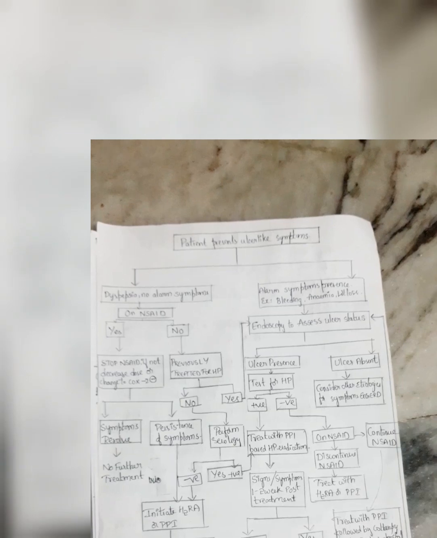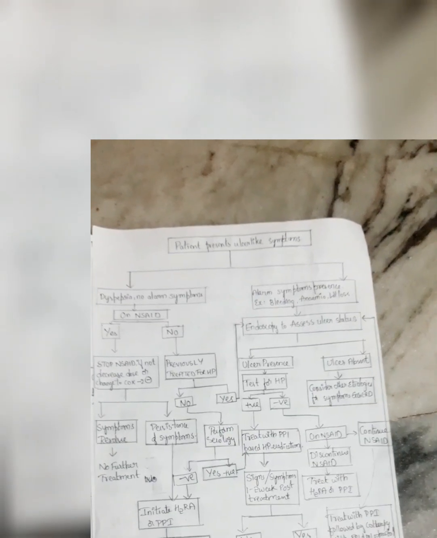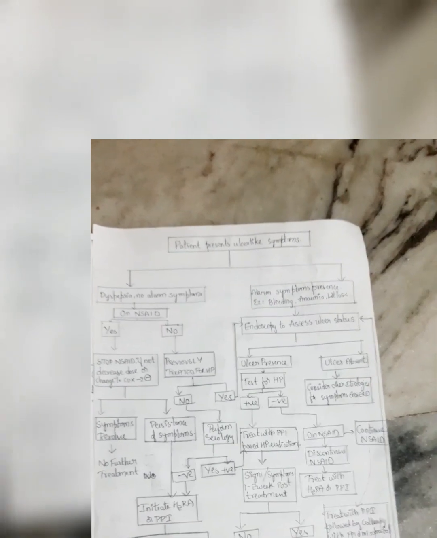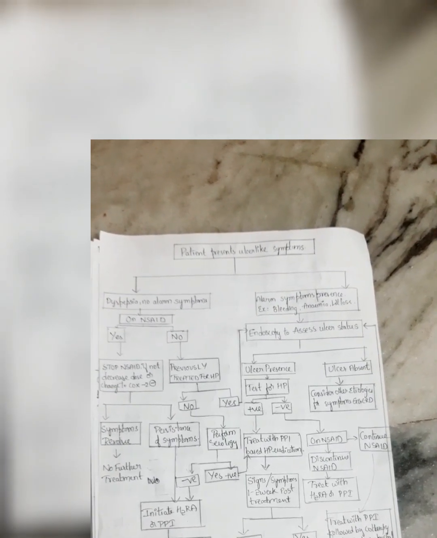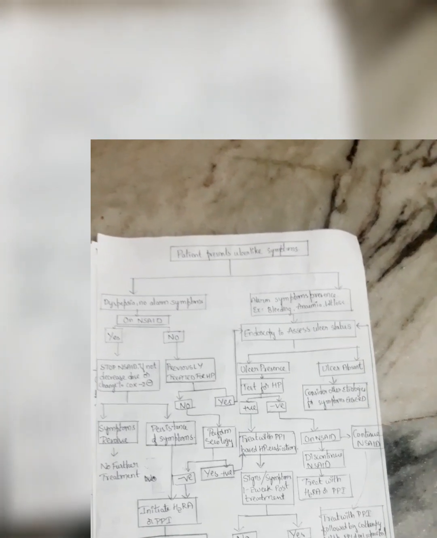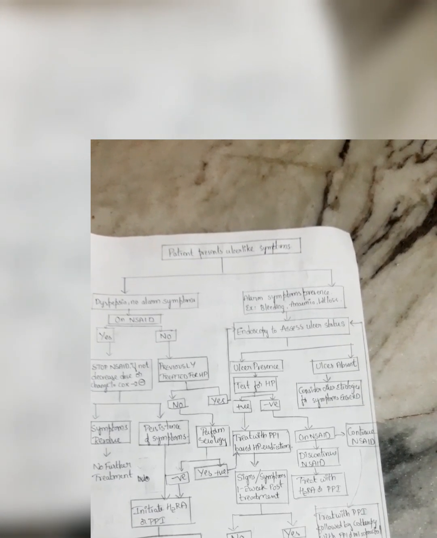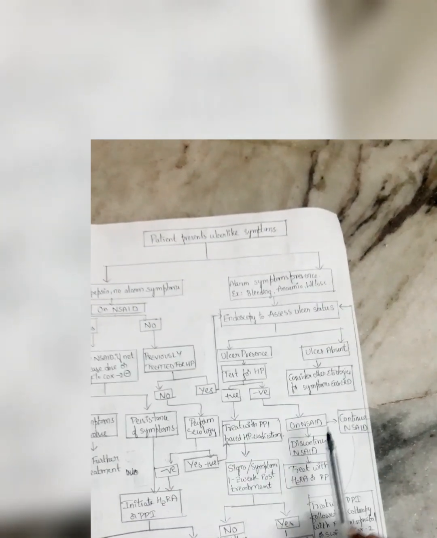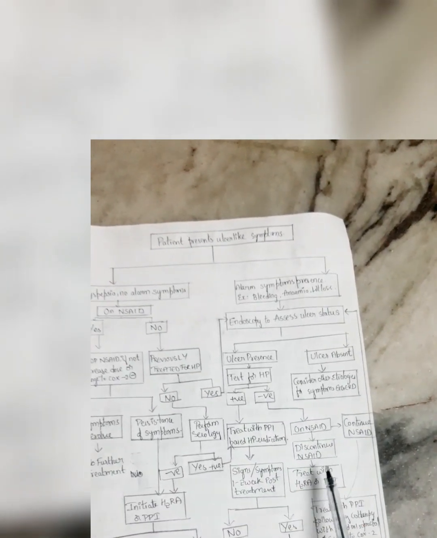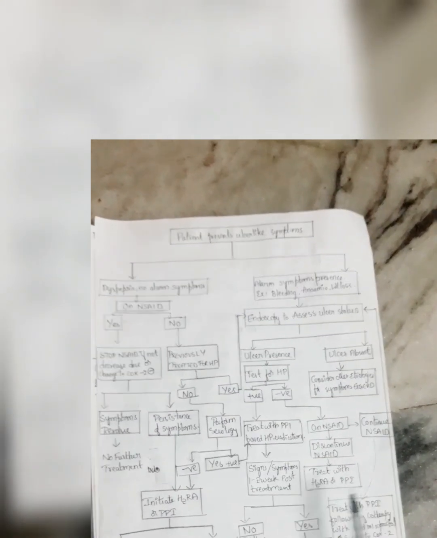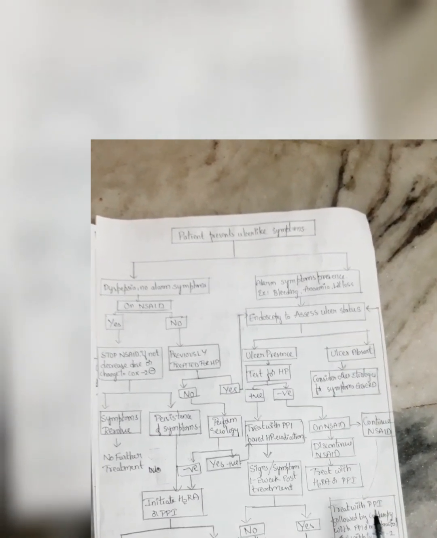If signs and symptoms are present and if he is on NSAID, then if he is continuing NSAID, we have to first discontinue the NSAID and treat with histamine receptor blockers or proton pump inhibitors. If the HP status is negative and he is on NSAID, first we have to discontinue NSAIDs and treat with histamine receptor antagonists or proton pump inhibitors.